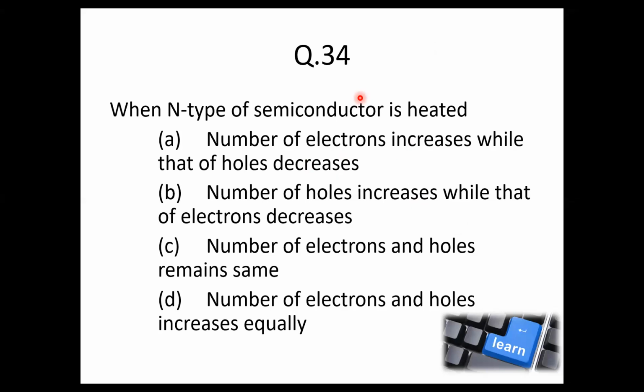Please read the question twice before you give an answer, because here the question is not about the doping. Here the question is, if the N type of semiconductor is heated, then what will happen?